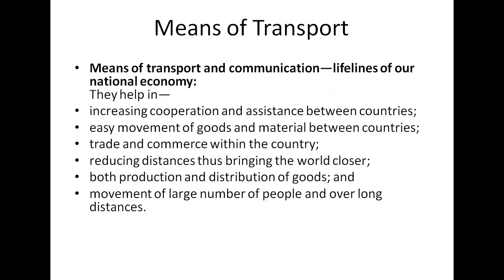Now these means of transport basically are the lifelines of a national economy. How? So basically these are the few points that are written. You can write it down also, that is quite important for you. Like these movements of these goods and services can be over three important dominants of our earth, and these important dominants are basically the land, the water and the air.